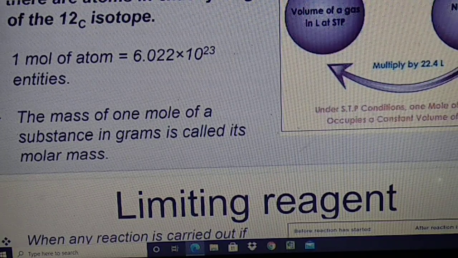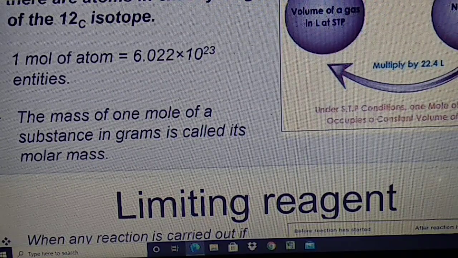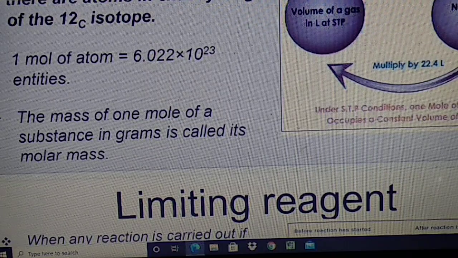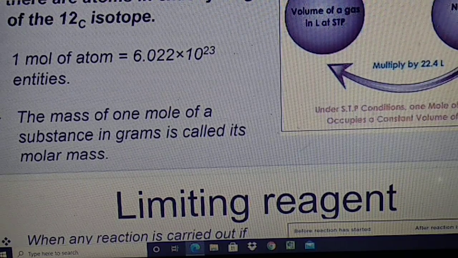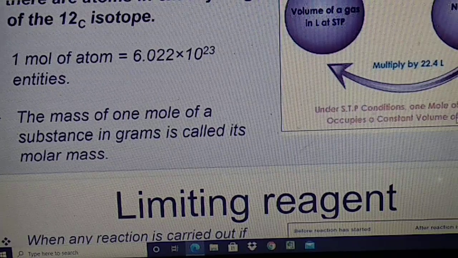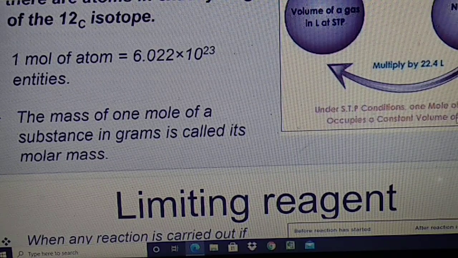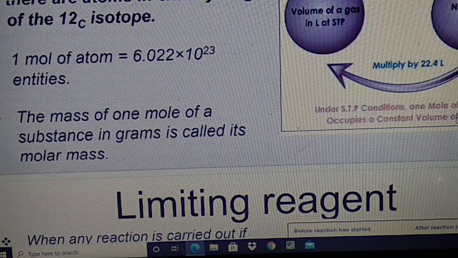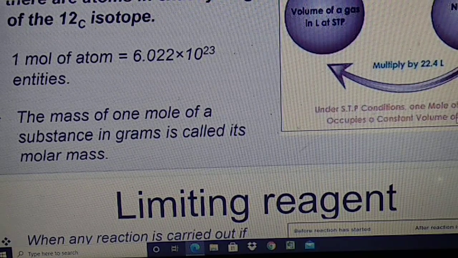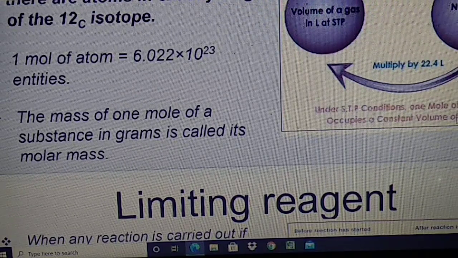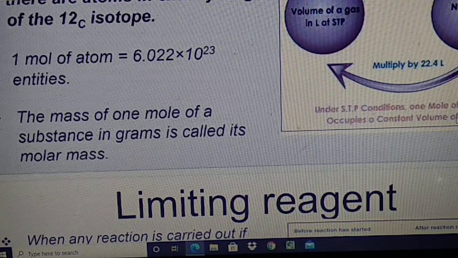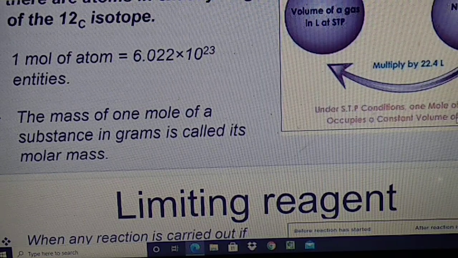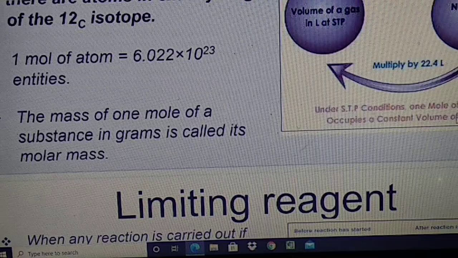So this is the relation of the mole, number of particles, amount of the substance, and volume of the substance. So 4 things you have to know. 1 mole of carbon dioxide gas at STP occupies 22.4 liters, and 1 mole of carbon dioxide gas has the molecular mass, that is 44 gram. 1 mole of carbon dioxide gas contains 6.022 × 10^23 carbon dioxide particles. So this relation you have to know, students.